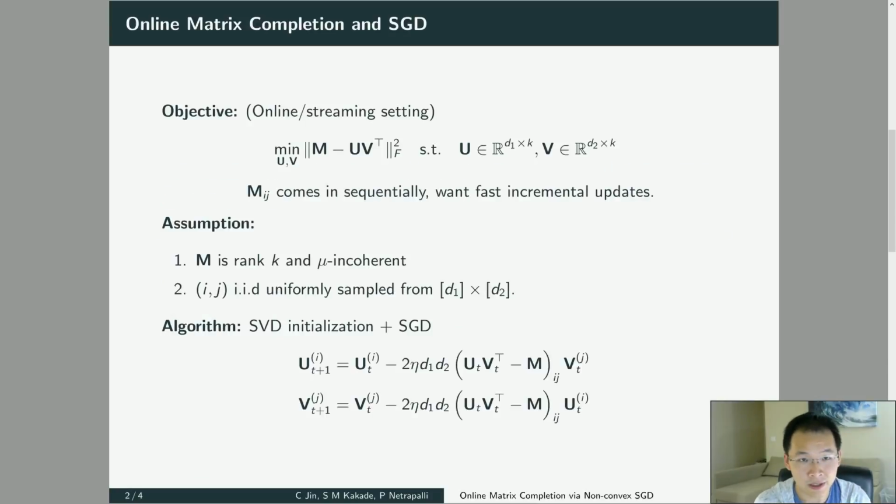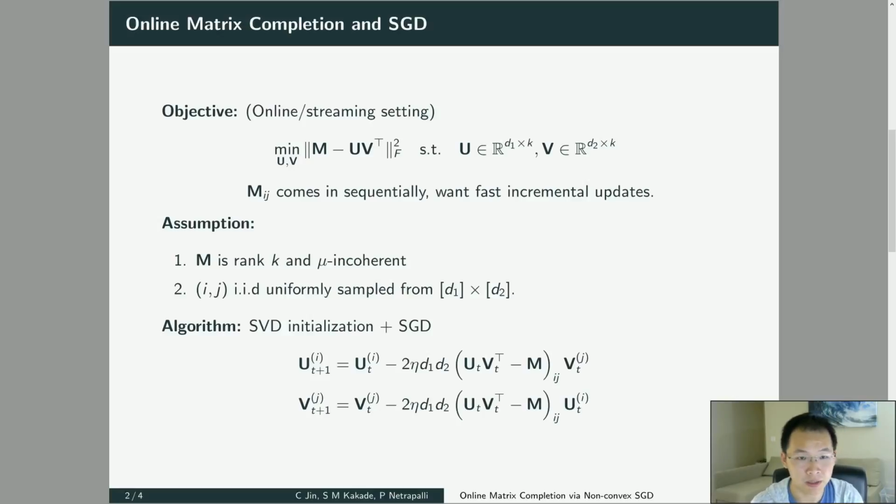So first, the matrix completion problem is about if we have a true matrix M, which is low rank, and we want to recover this matrix by only observing a small fraction of its entries. And we are working on this online streaming setting where basically we assume each entry comes in sequentially, and we want to have an algorithm which has fast incremental updates.